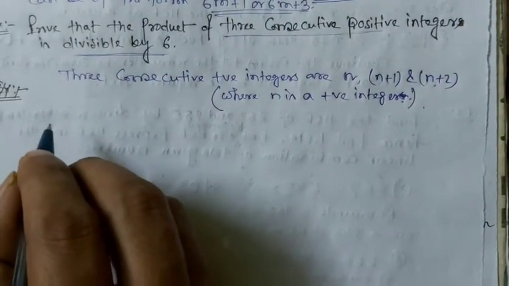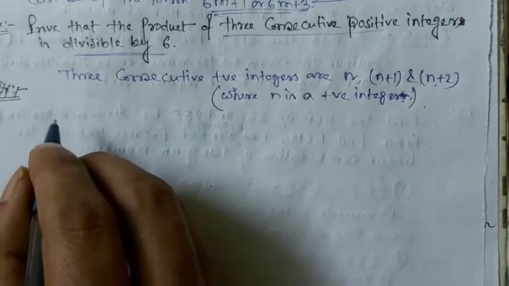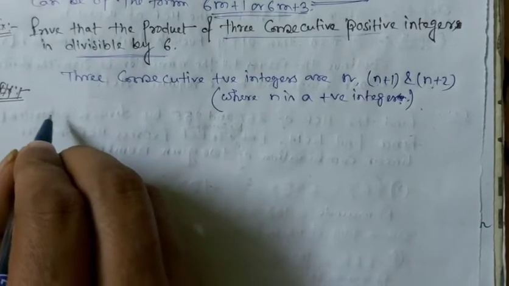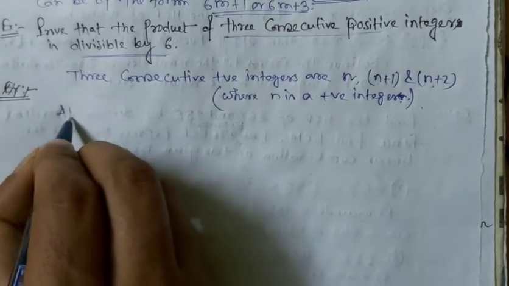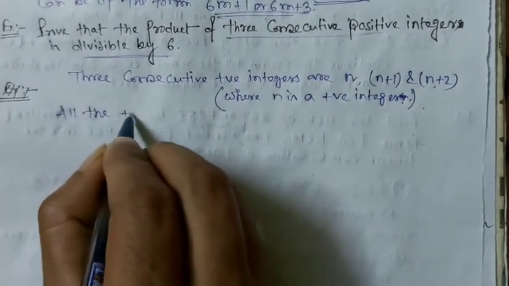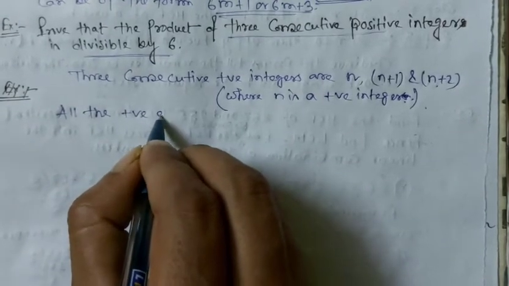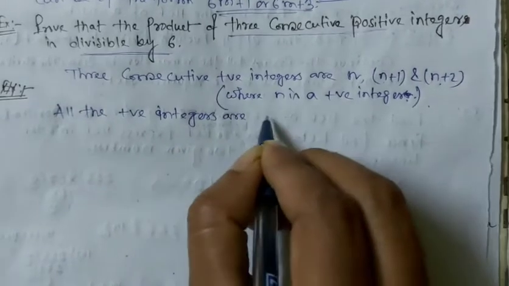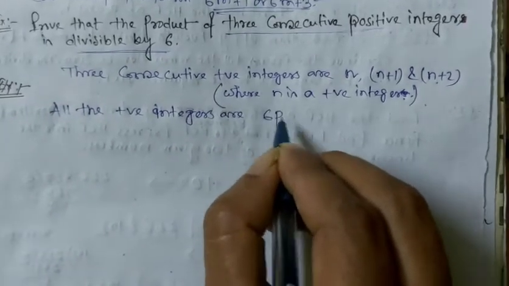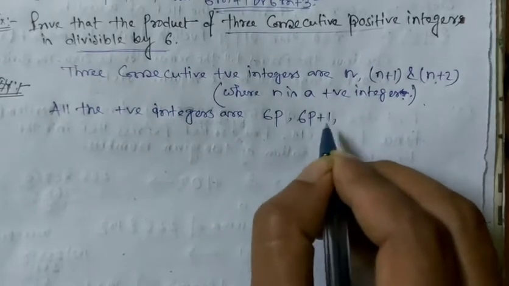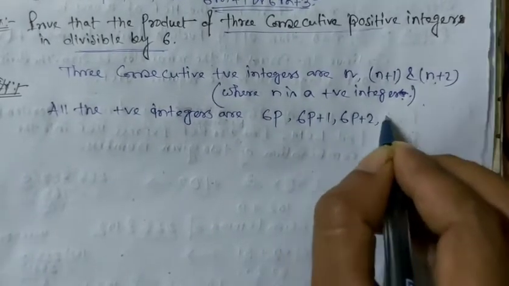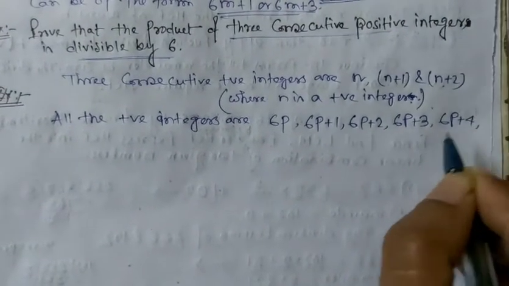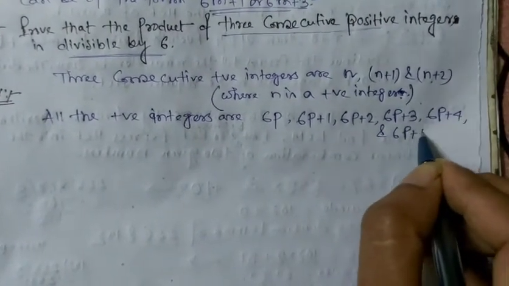So at first we have to consider the positive numbers, in which form. Similar to the previous sum, we consider all the positive integers are 6p, 6p plus 1, 6p plus 2, 6p plus 3, 6p plus 4 and 6p plus 5.